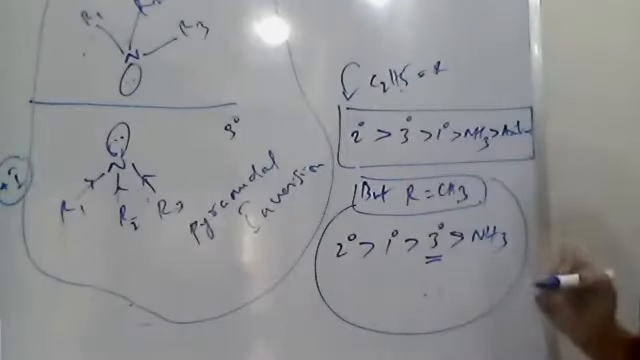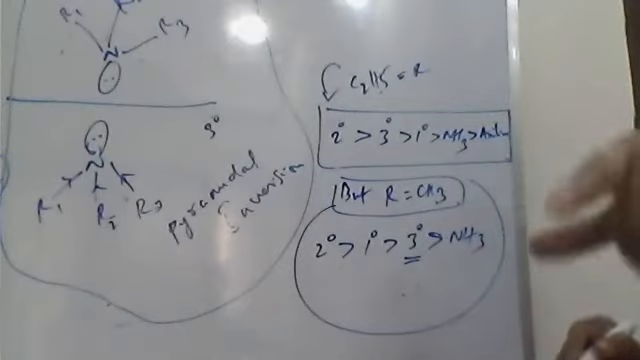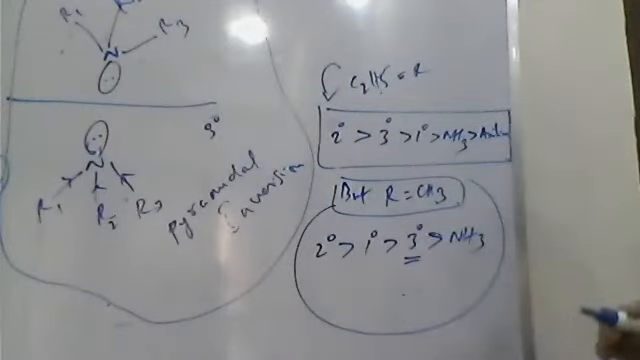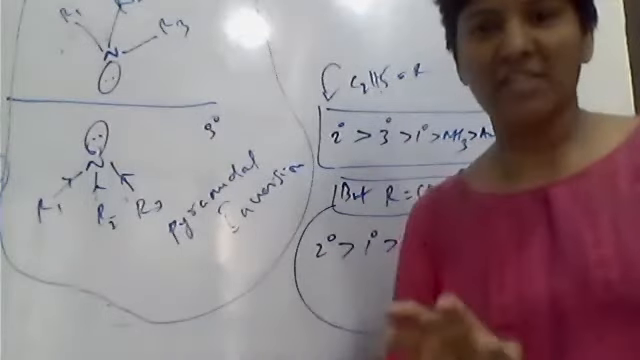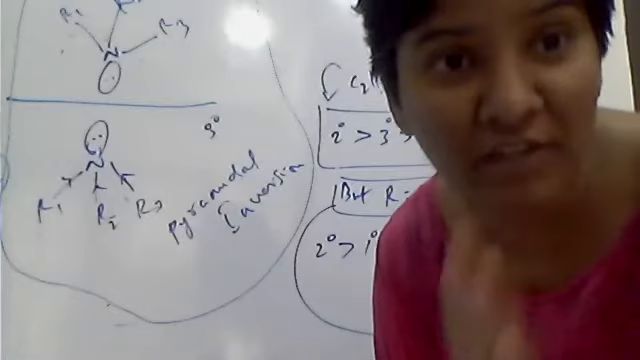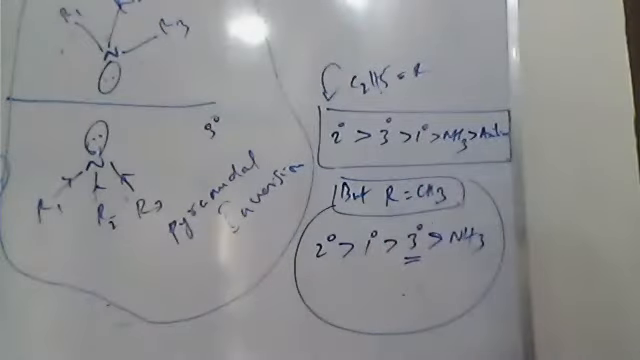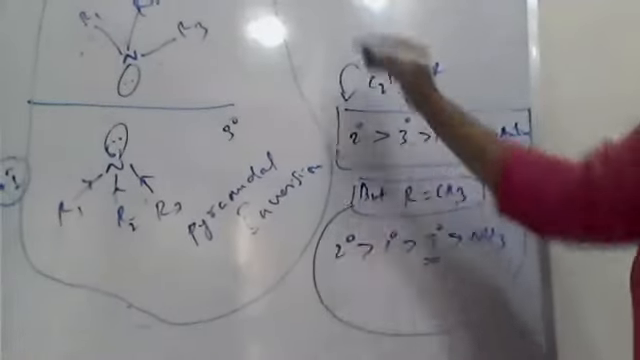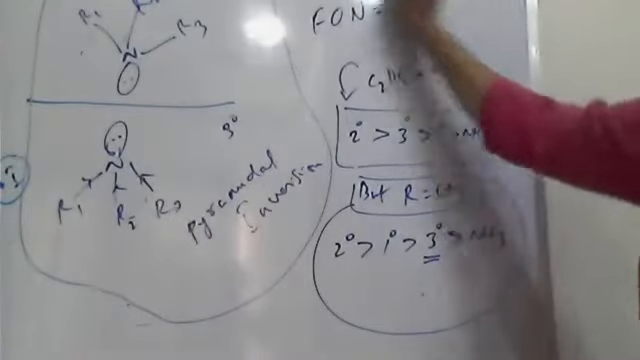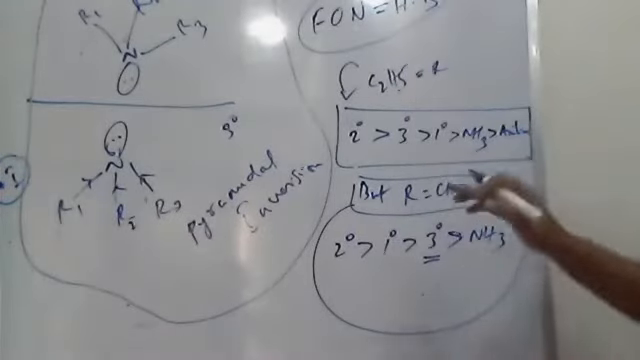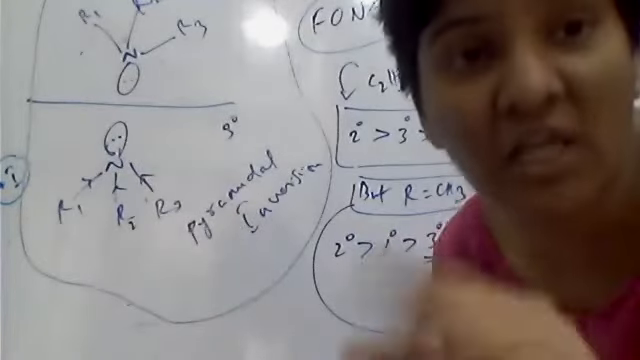So what is happening here? You have to remember this. Please note this point: when you compare the basic nature in a solvent, there will be an effect of the solvent also. As I told in the beginning, fluorine, oxygen and nitrogen can show hydrogen bonding. So remember, the amines can exhibit hydrogen bonding in aqueous medium.